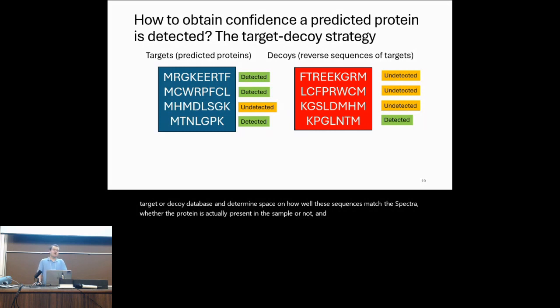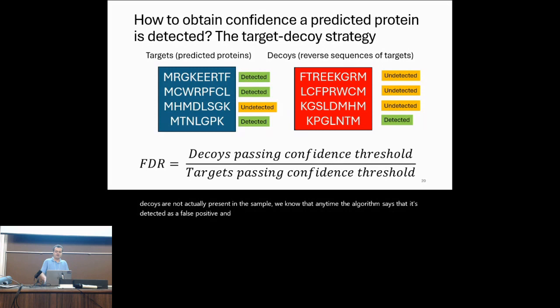And because we know that the decoys are not actually present in the sample, we know that anytime the algorithm says that it's detected, it's a false positive. And so we can use this strategy to estimate a false discovery rate as simply the number of decoys that pass the confidence threshold divided by the number of targets that pass a confidence threshold.